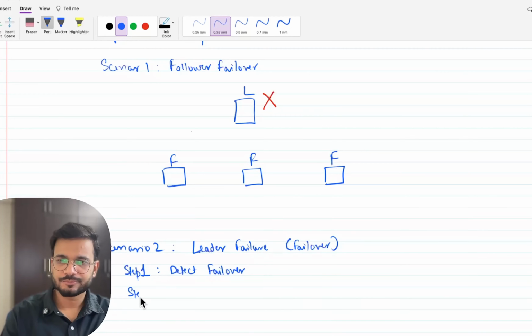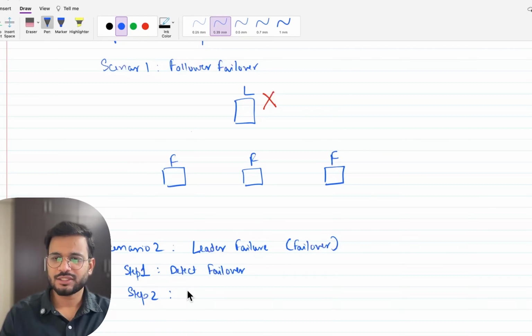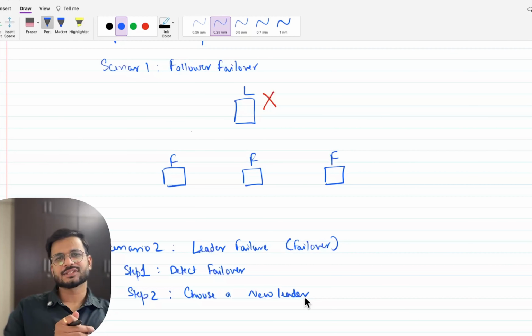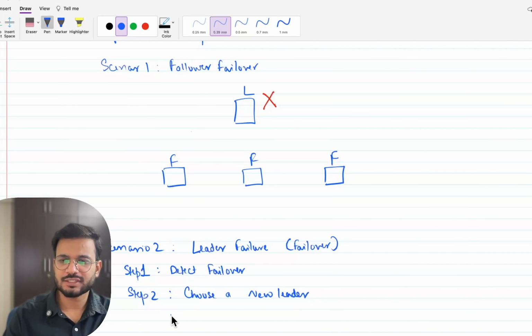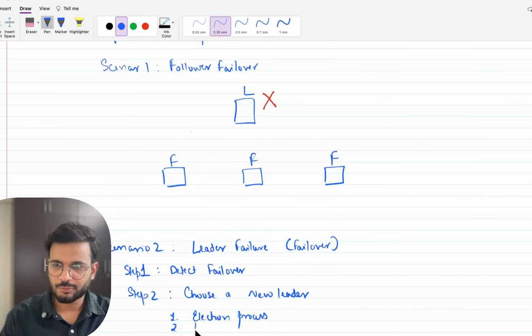Step 2, we choose a new leader. After deciding that the leader is dead or not available anymore, the followers choose a new leader. There can be 3 types in this case. The first one is the election process. The second can be the manual process. And the third can be pre-configured controller nodes.